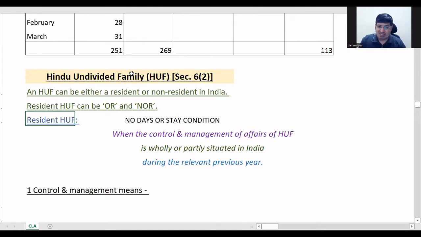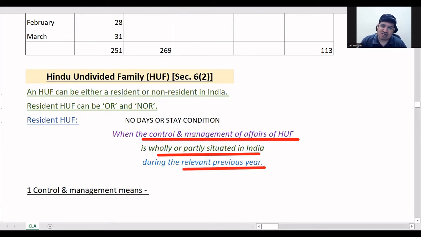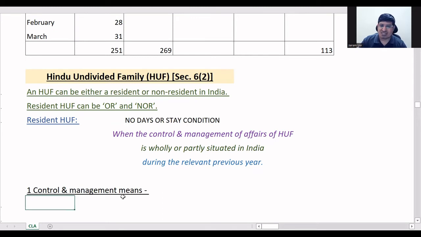For basic conditions, what you have to see is whether control and management of affairs of the HUF is wholly or partly situated in India during the relevant previous year. That is control, and we'll see what control and management means. Only this thing you have to see, nothing else. No days of stay in India, nothing you have to see for basic conditions. Only see whether control and management is wholly or partly in India; even partly is enough.